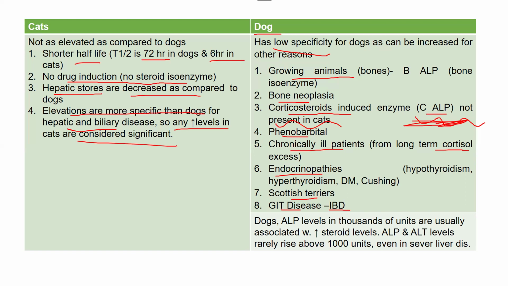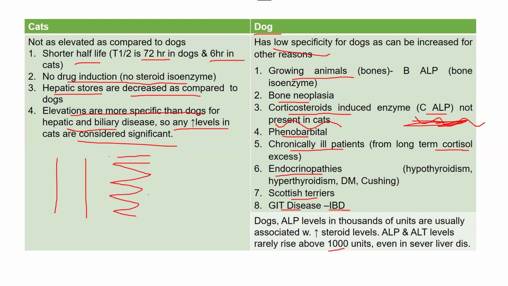That's it. So one more thing about dogs is that ALP levels above 1000 units are usually associated with increased steroid levels, because ALP and ALT levels rarely rise above 1000 units even in severe liver disease. Okay, let me explain what this point is. In lab reports, you have a list. First, you have a list of all those parameters being measured. Then you have a list of their values in that animal or in that sample, and then you have a range given that is normal for each of these parameters.